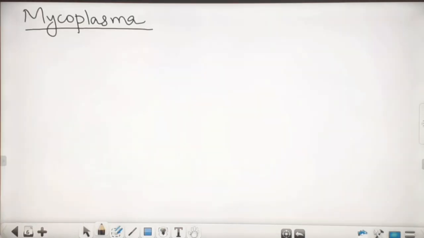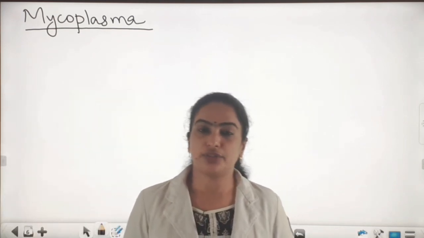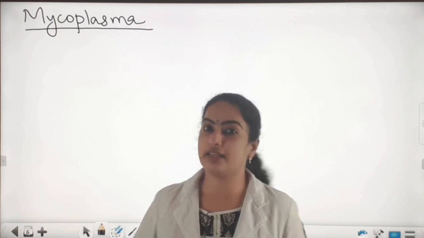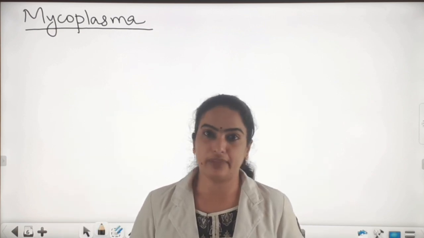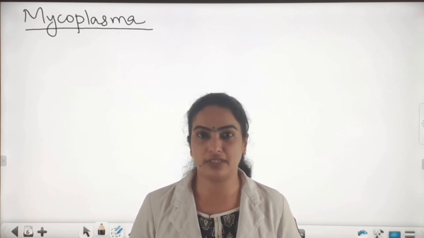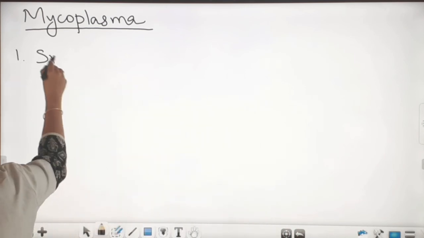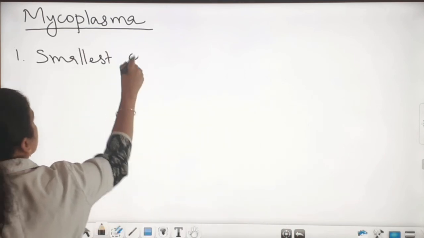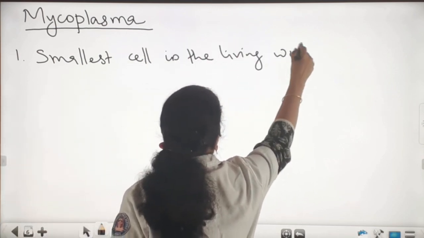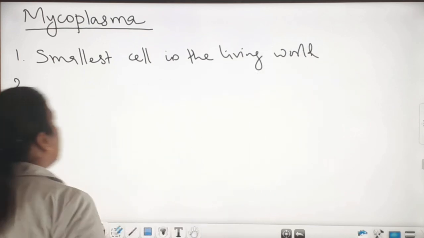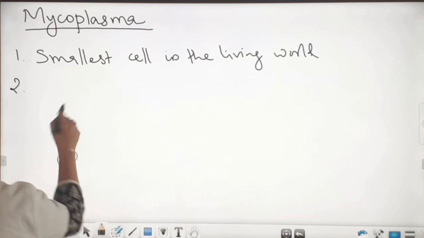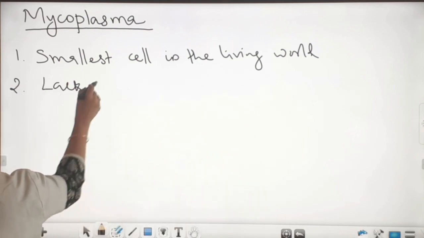Next we can see the last group. I taught you the kingdom Monera is classified into archaebacteria, eubacteria, and then the last one, mycoplasma. And these are the smallest cells in the living world. They lack a cell wall.